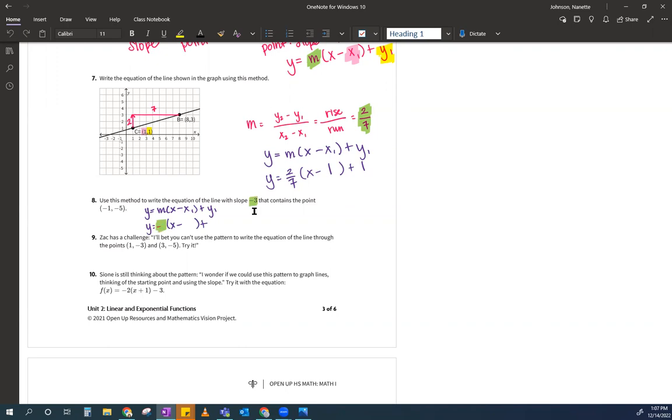Where does this -1 go? Yeah, it's the X number. And where does this Y go? In the Y spot. Very good. I should have said the -5. Where does the -5 go?